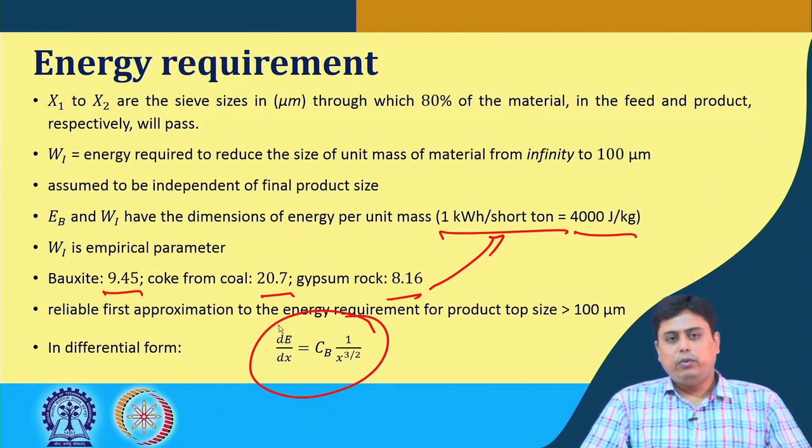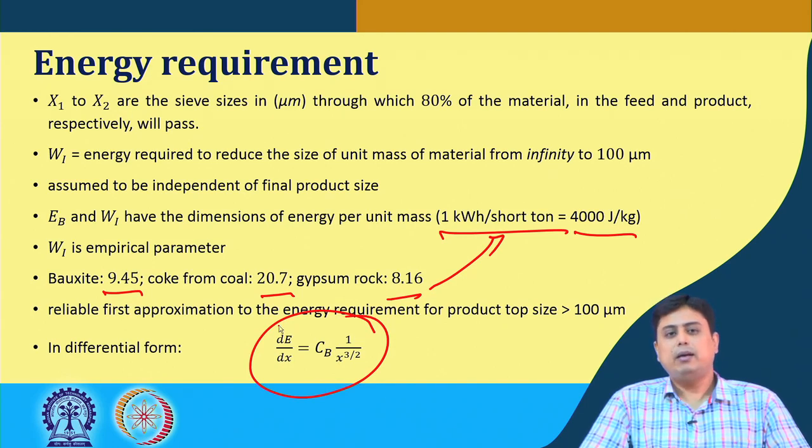So, what we have learned today is that there are 3 laws to calculate the energy required for new surface creation: Rittinger's law, Kick's law and Bond's law. We have seen their limitations.